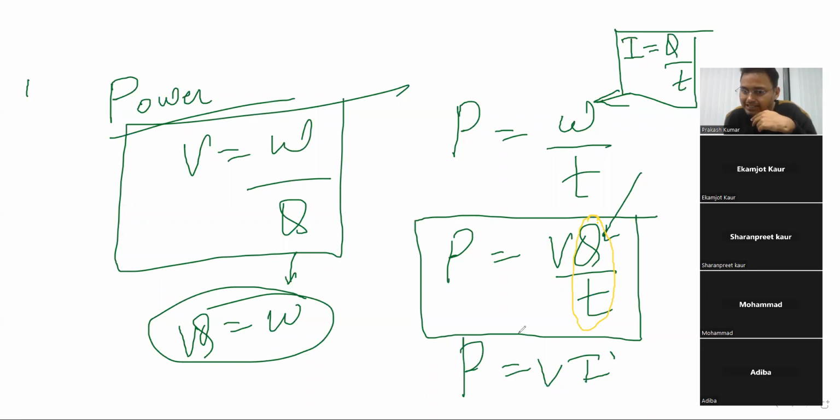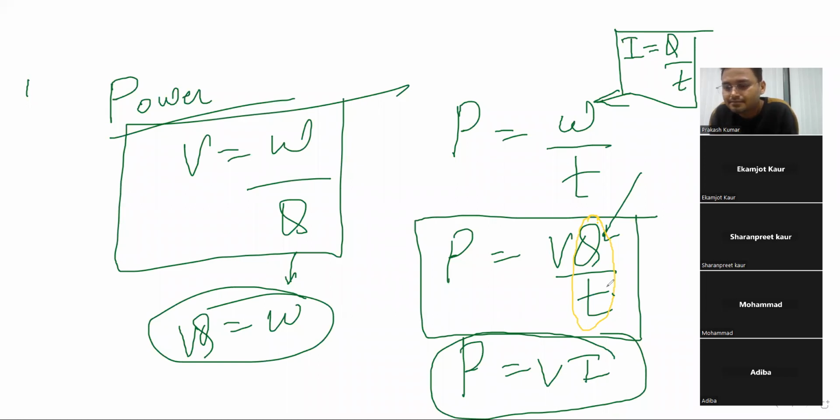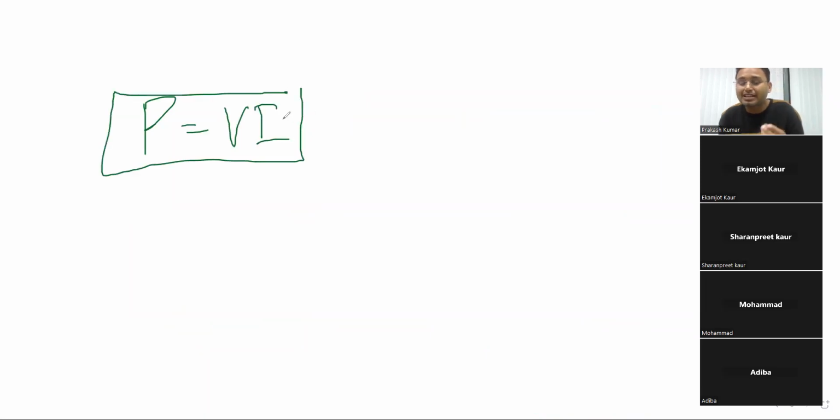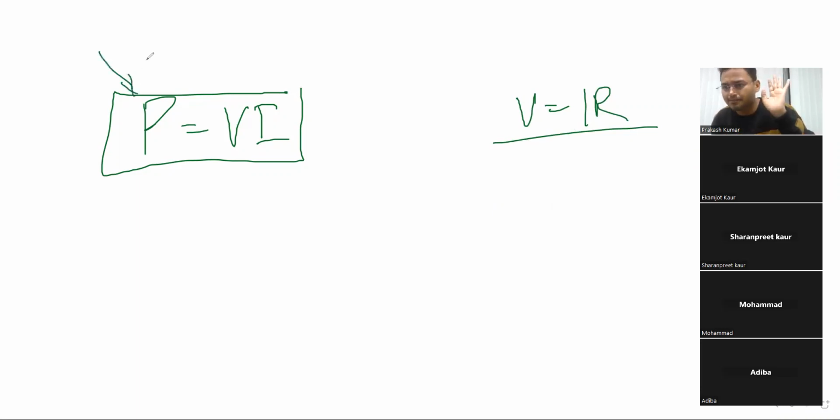In place of Q by T, I can write I. Current equal to Q by T only. Right? Is it okay? So I get the formula. This will come in your exam. Power equal to VI. Now power equal to V into I. The point is, if current is not given, you know Ohm's law. What is Ohm's law? V equal to IR, right? So there are different power formulas. At least you know this. If you know this, you can do the rest.